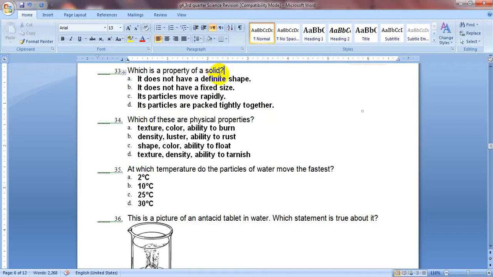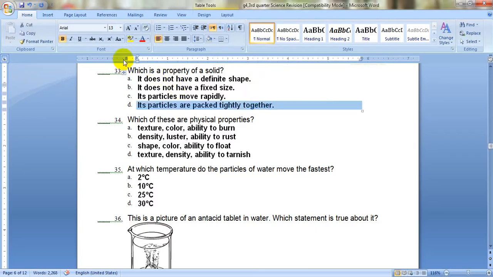Let's remember the solids together. Solids have definite shape and definite volume. The particles inside a solid are so close to each other, they do not move, they just vibrate in their places. So one property of a solid is that its particles are packed tightly together.